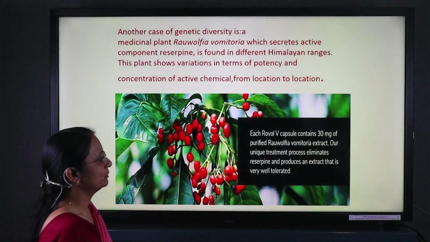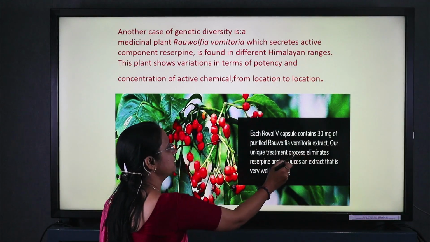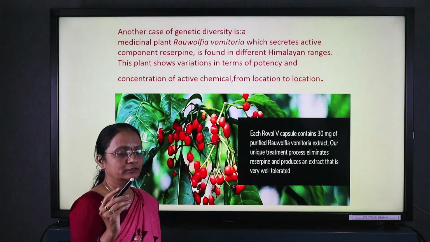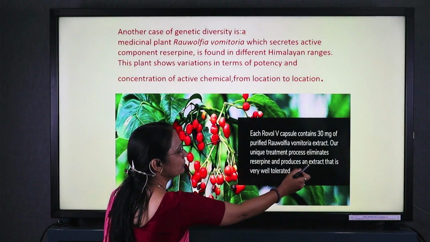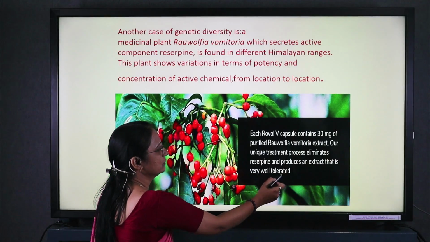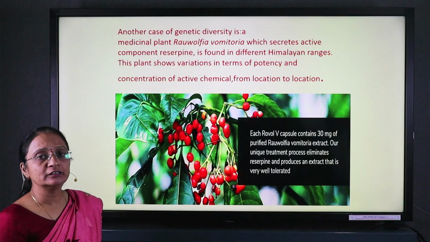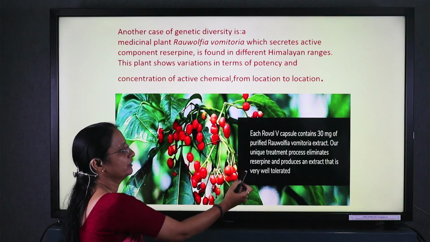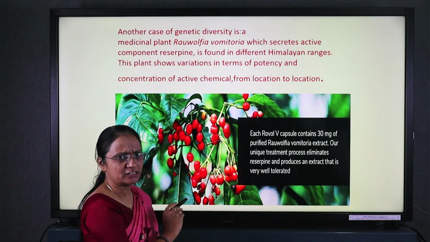Here, another example is Rauwolfia serpentina. This plant secretes reserpine, which produces an extract that is well tolerated. That plant is mostly observed in the Himalayan region. But the element which is excreted from that is the same.